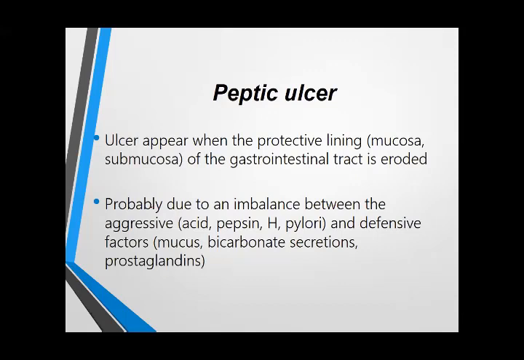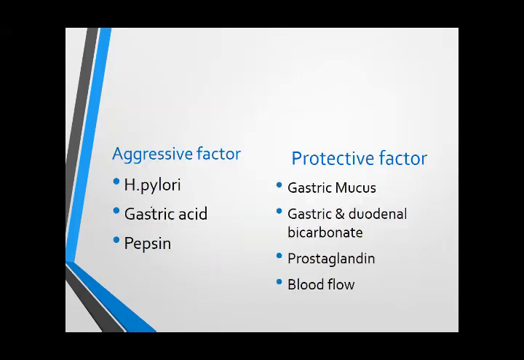And an ulcer usually occurs because of the imbalance between these factors. These are the aggressive factors and these are the defensive factors: H. pylori, gastric acid, and pepsin. Okay? And protective factors are gastric mucus, and gastric and duodenal bicarbonate, because both are alkaline and decrease the gastric pH. Prostaglandin decreases the gastric acid secretion and also increases the release of mucus and bicarbonate.